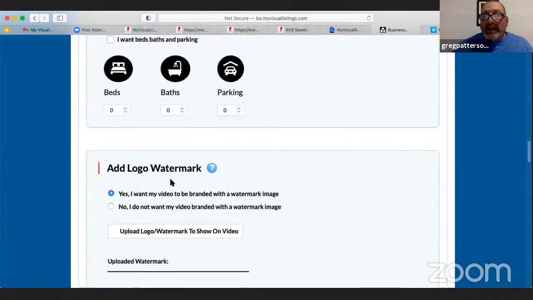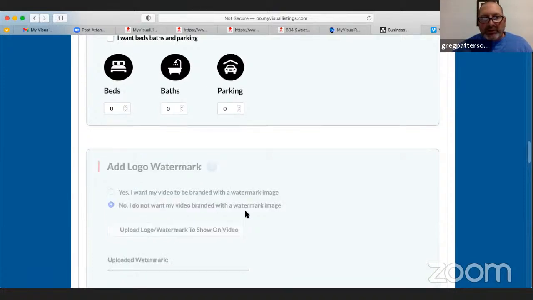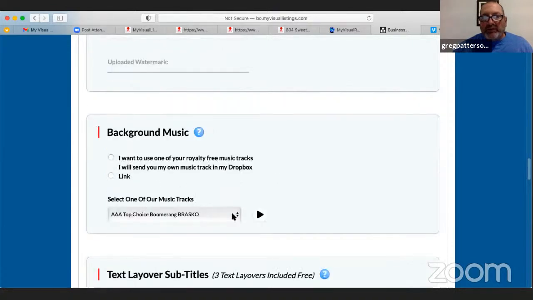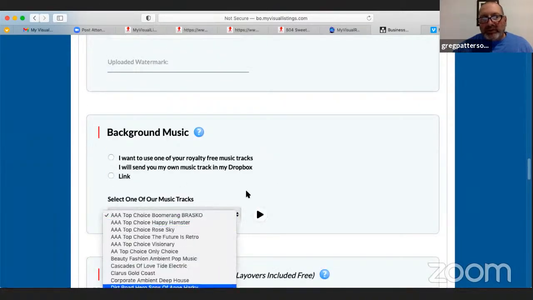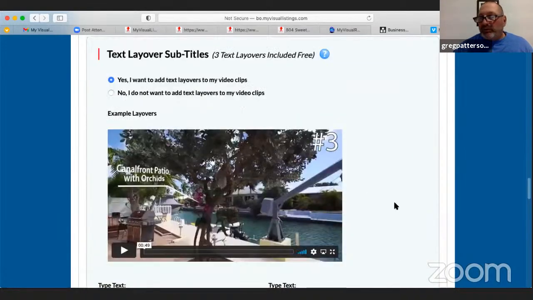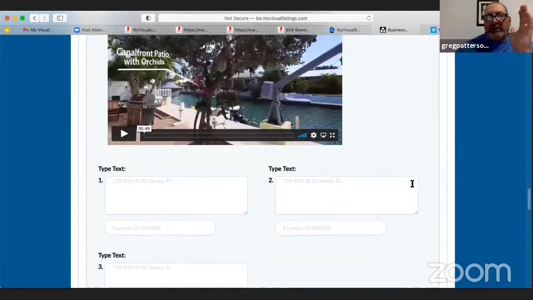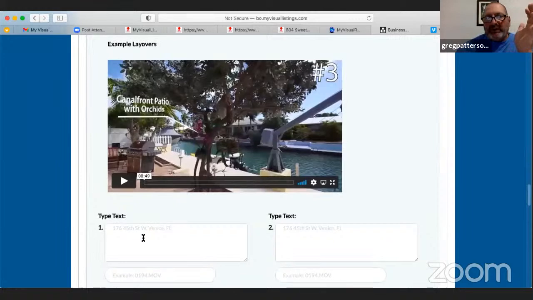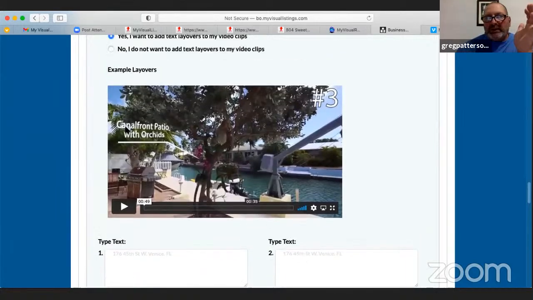Okay, so if you want to add a watermark and put it in the corner, you just tell us, no problem, add the watermark, upload it. I'll just say no. Background music, we have all kinds of royalty-free background music. You can choose one or send it yourself. So choose one. Text overlays, we include this. We include up to text overlays on any video clips you want. You just tell us the video clip and the text you want on it, just like this.